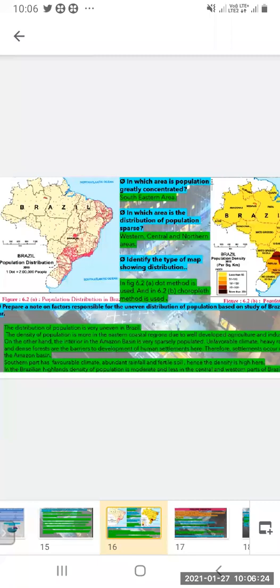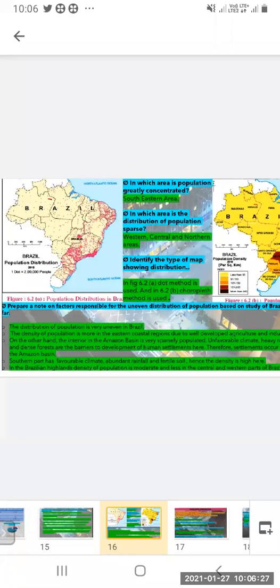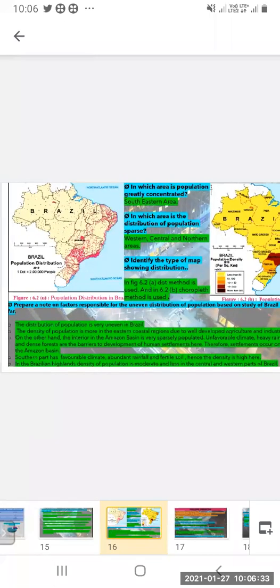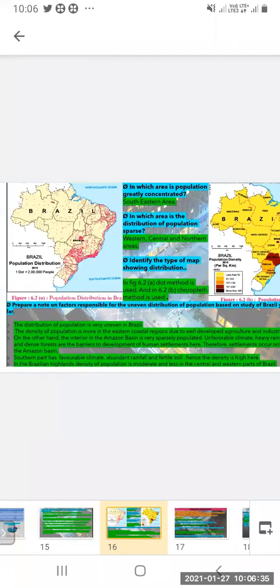One dot is equal to 2 lakh people. So in which area is population greatly concentrated? Means where it is more population, densely populated. You can see towards the east and south, more dots are there. So towards the south and east area. In which area is the distribution of population sparse?